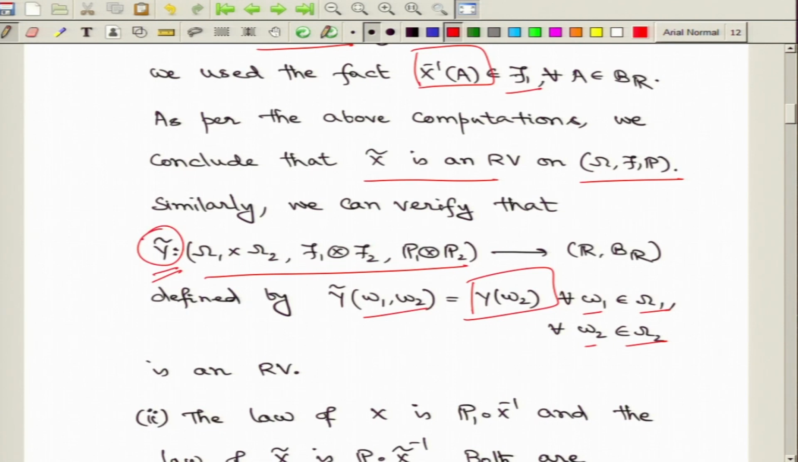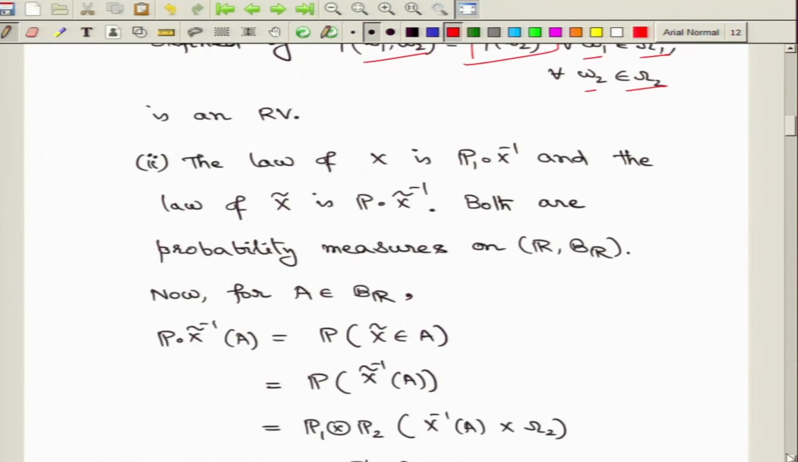But now, we are interested in the link between x tilde and y tilde. So, let us see. Now, the first thing that we will highlight is the law of these random variables. So, x is defined on the probability space omega 1, f1 and p1. On top of this probability space, the law of the random variable capital X is given by p1 compose x inverse, and the new random variable that we have cooked up has the probability law given by p compose x tilde inverse. So, we would like to compare these two probability measures.